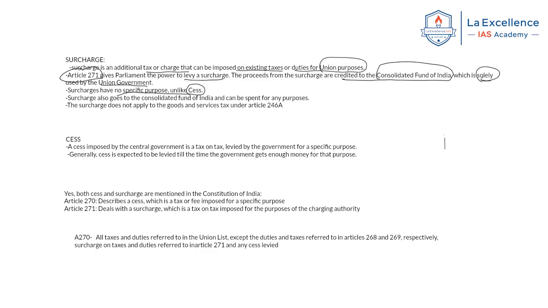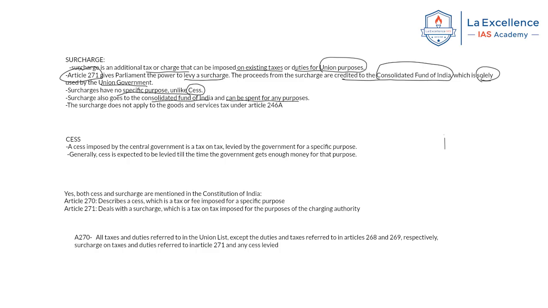For cess, if it is collected for a particular thing, for example, Swachh Bharat cess, you have to use the money for that specific purpose only. You have to use it for anything like services or infrastructure regarding Swachh Bharat only, if it is collected for that purpose. Okay. Next, surcharge collections go to the Consolidated Fund of India and can be spent for any purpose.